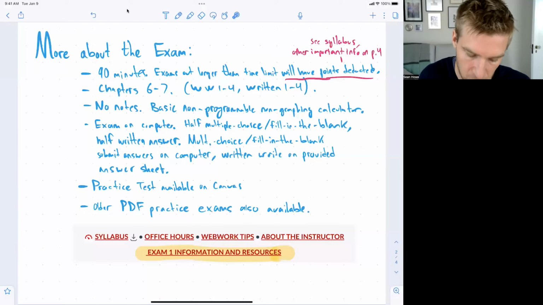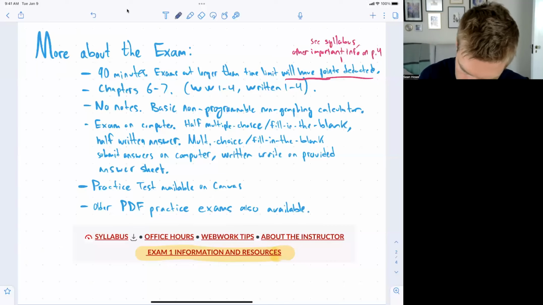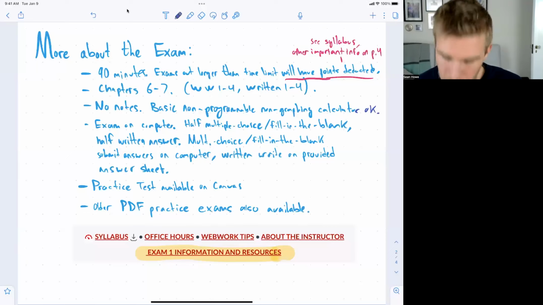So the exam covers the material we've done in chapters 6 and 7. That's web work assignments 1 to 4 and the written assignments 1 to 4. You're not allowed any notes or a textbook or any other materials like that, but you are allowed a basic non-programmable, non-graphing calculator. Let me emphasize here that it's okay to have one of those. You shouldn't need the calculator, actually, and this exam is written so that you don't need a calculator, but in case you want one, you can have one. But it should not be programmable or have graphing functions, or you won't be allowed to use it.